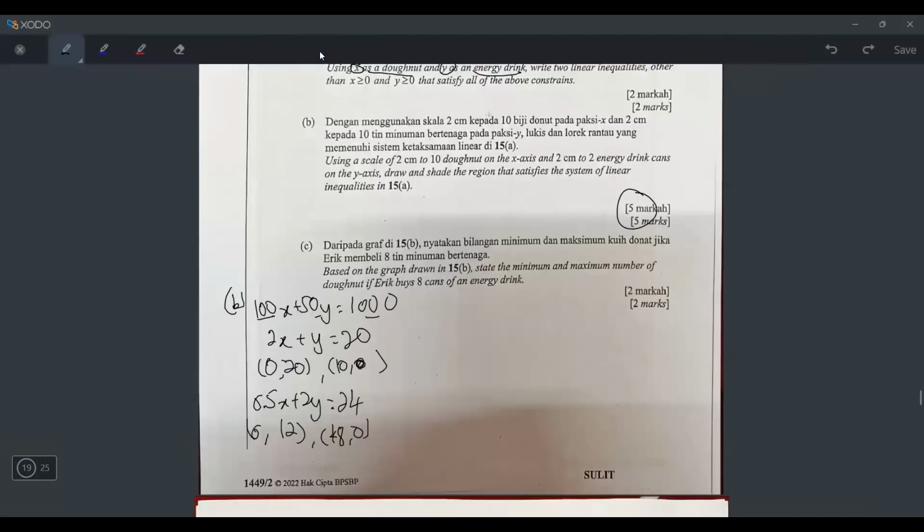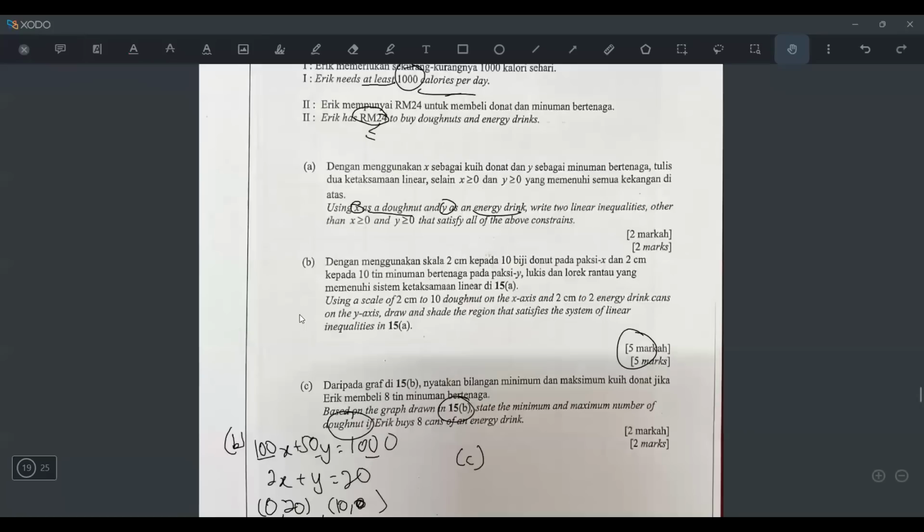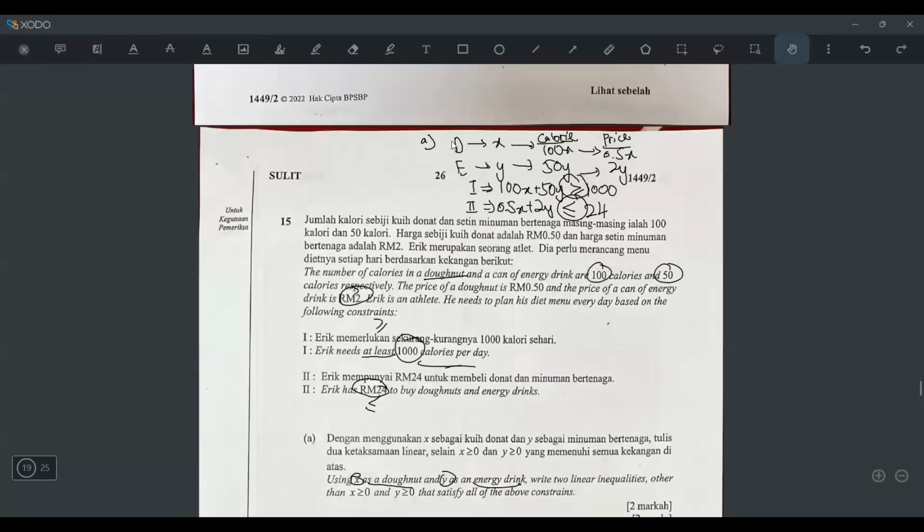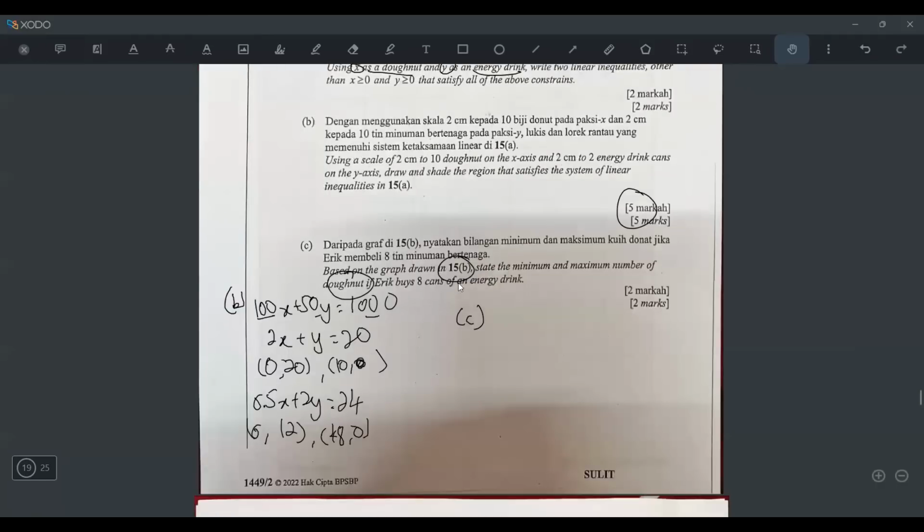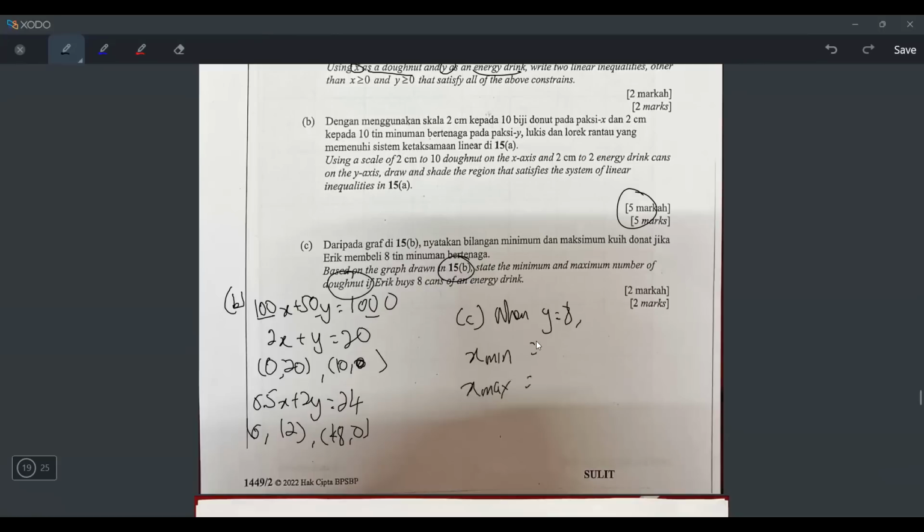And then what about question C? Question C says, based on the graph drawn in 15b, state the minimum and maximum number of donuts if Eric buys 8 cans of energy drink. This is the time where you have to look back at the variables. Donut is X, energy is Y. So if they say 8 cans of energy, it means when Y equals 8. And then they want to find the minimum and maximum of donuts, meaning the X minimum and the X maximum.